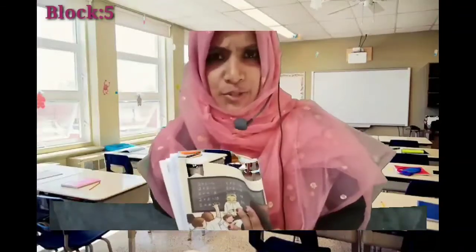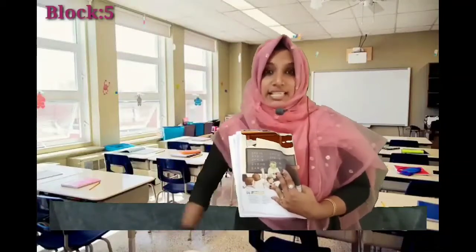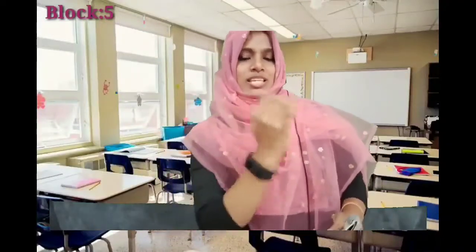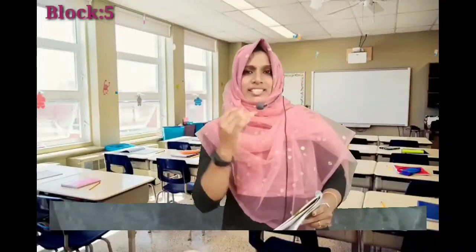Then what does he like to do? He likes to do silly things such as smile with your eyes and laugh with your nose and walk on your hands, and also one more thing, comb your hair with a spoon. So these are the things that boy is telling us, right?